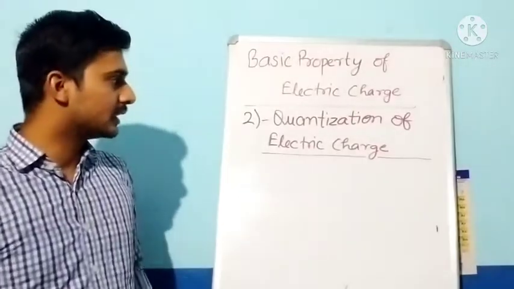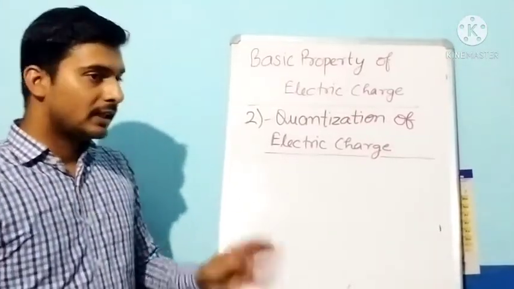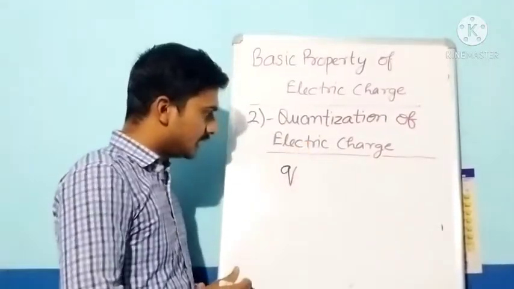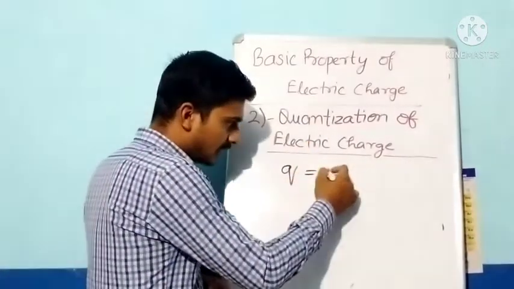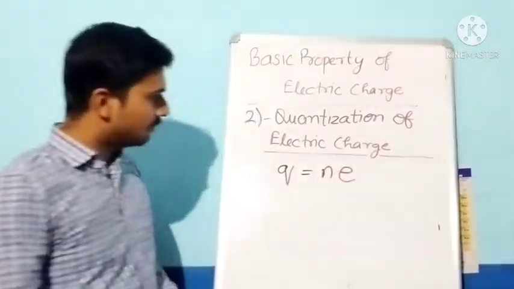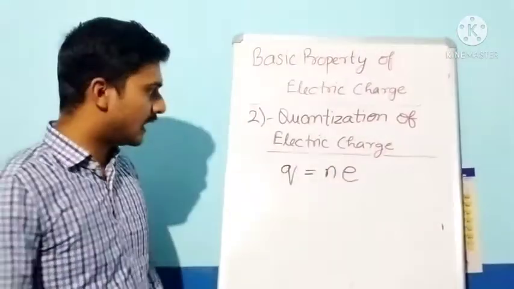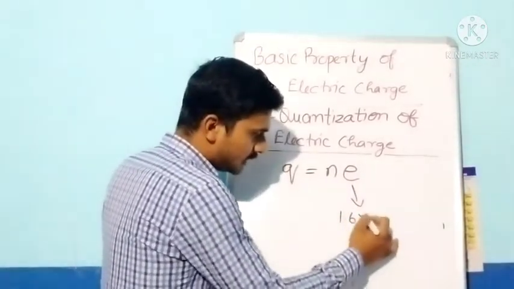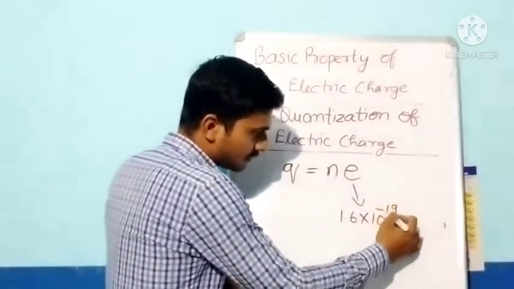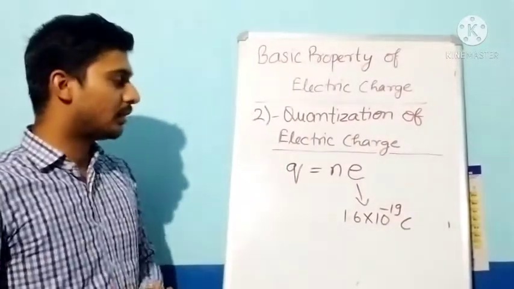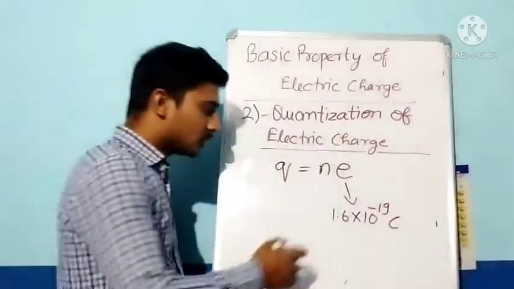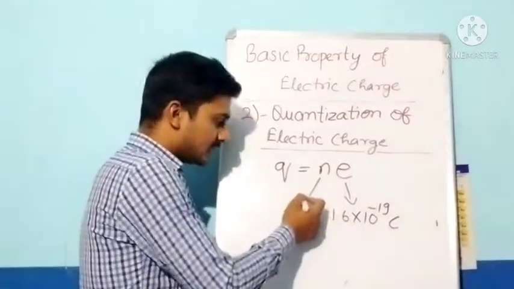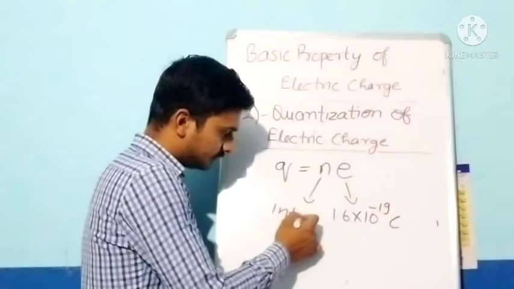If any body has charge Q, then it can be defined as n times e, where n is an integer and e is the charge on an electron, and the value of e is 1.6 into 10 to the power minus 19 coulomb. This is also known as the quantum of charge.